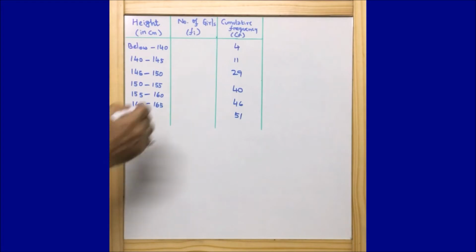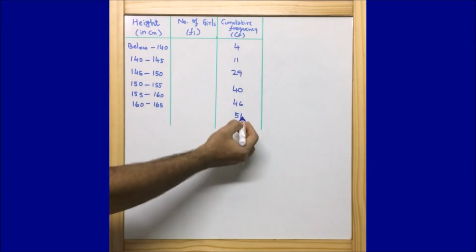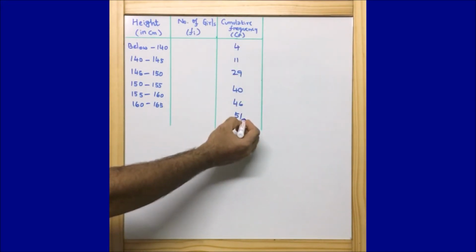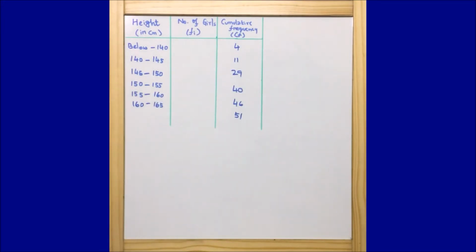And here they have given the cumulative frequency, because you could see the heights of 51 girls, and the last figure is 51. That means this is the cumulative frequency. Okay, now guys, we need to find the median.